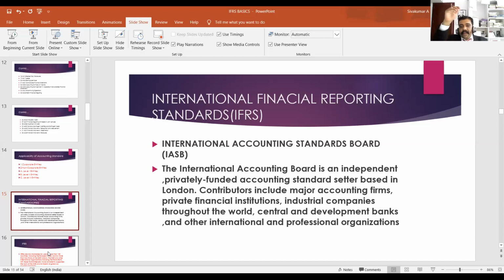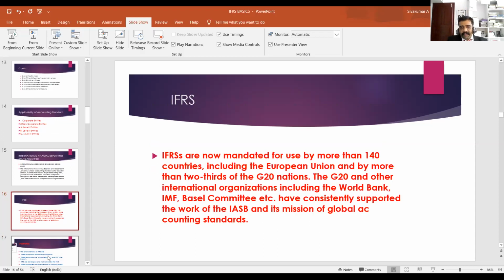It is an independent, privately funded accounting standard setter based in London. Its headquarters is situated in London. Contributors to the IASB include major accounting firms, private financial institutions, industrial companies throughout the world, central and development banks, and other international and professional organizations.